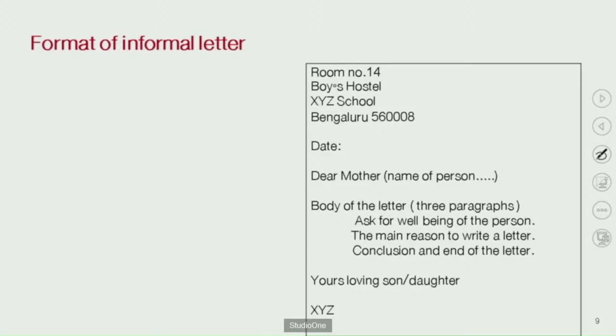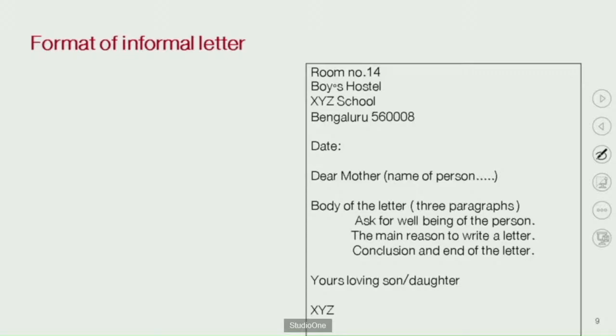Dear students, we like the formal format, and now we write an informal letter. Writing a letter to your friends or to your family members is very easy for you, or you like it. So what is the format of an informal letter? Focus on this diagram, focus on this chart.